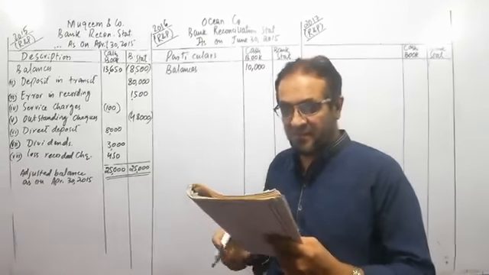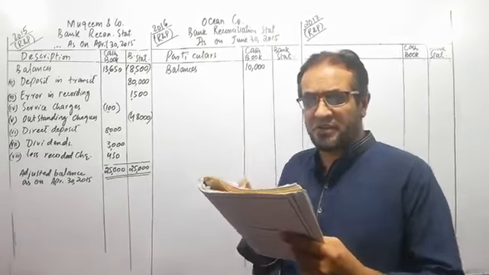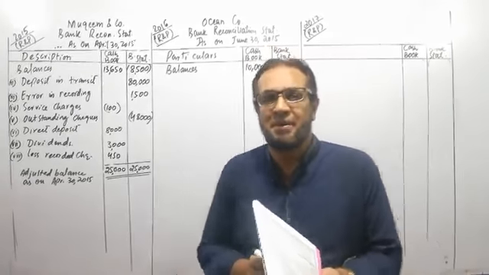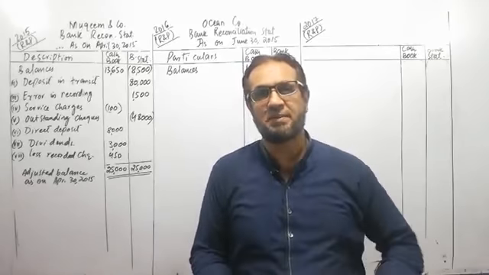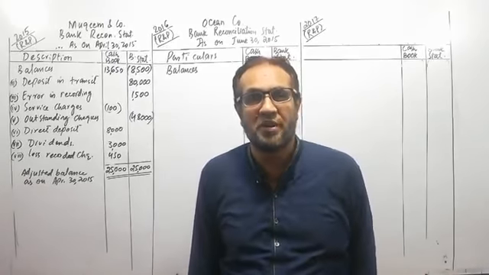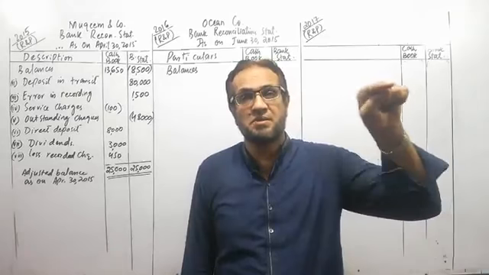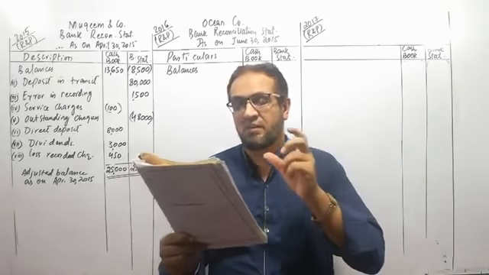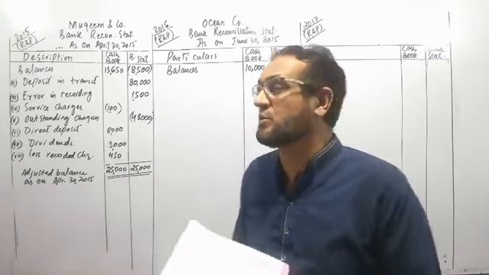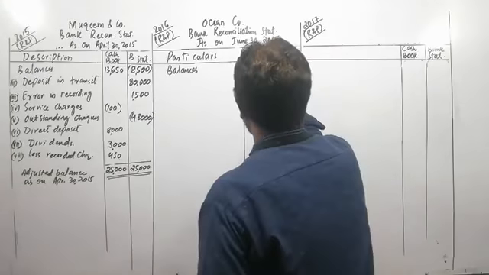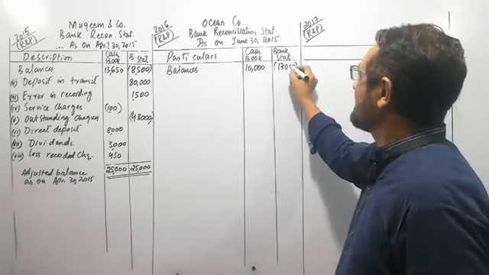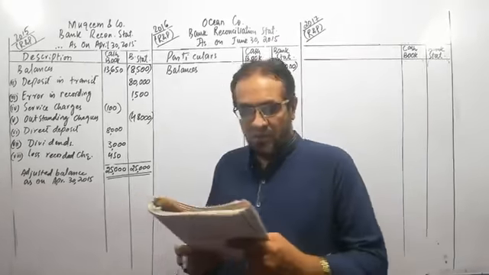Here in the question, it is written that the debit balance as per the bank statement is 17,000. A debit balance is an unfavorable balance. It basically shows an overdraft. A bank statement must show a credit balance, that is favorable. But here in the question, a 17,000 debit balance is given, so we will write this 17,000 as a negative balance, as minus 17,000.